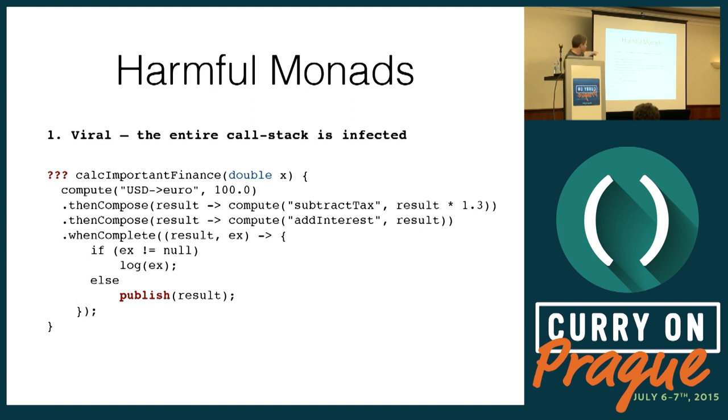We can return the future from the function, or we can call a callback and publish the result. And those are our only two possibilities. If we use a callback, we're back to callbacks. If we return a monadic value, we'll quickly find that the entire call stack, all the way up, is infected with this monadic value. So in Java, we have to use monadic functions everywhere, pure monadic functions.